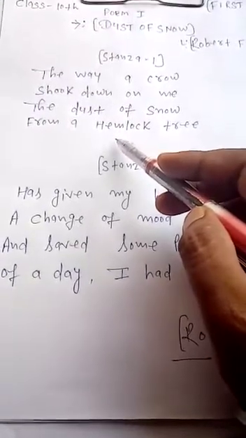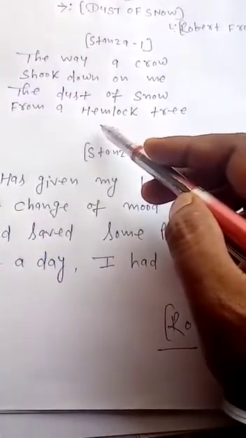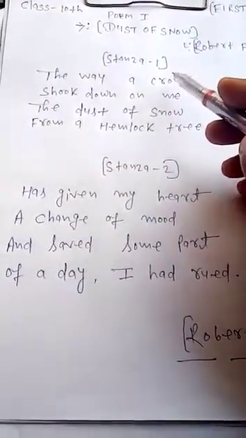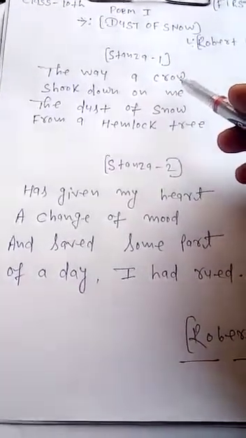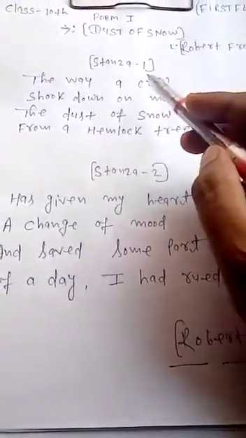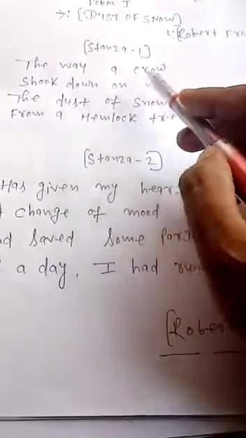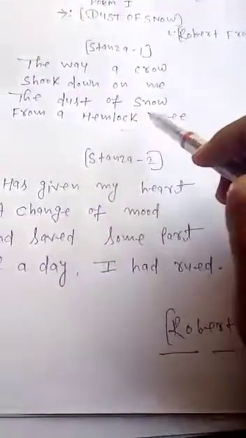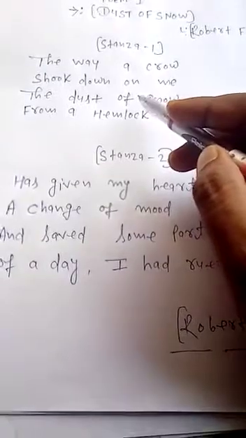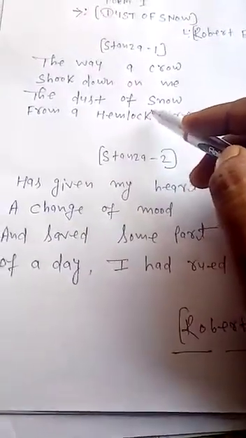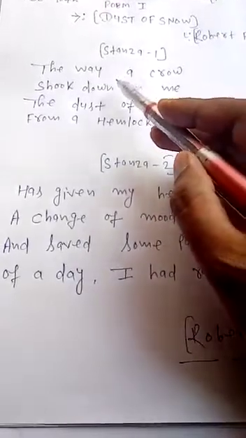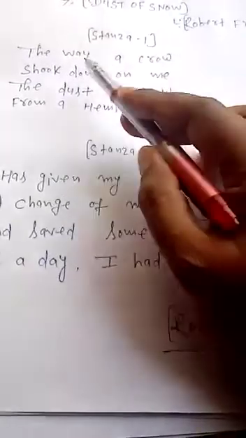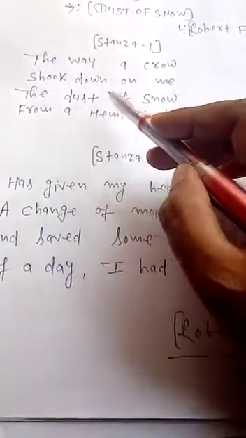Okay, and he wanted to spend his time alone there because he was very sad and he was under a hemlock tree. In the meantime, the way a crow shook down on me the dust of snow from a hemlock tree. When the poet was sitting under a hemlock tree, in the meantime, what happened? Suddenly, a crow came there, and he shook down on me.